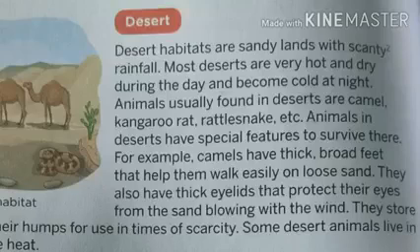So to survive in the desert condition, you need to have some kind of features. So what kind of features do we need to survive there, right? For example, let's take the example of the camel. Camels have thick, broad feet that help them walk easily on loose sand.